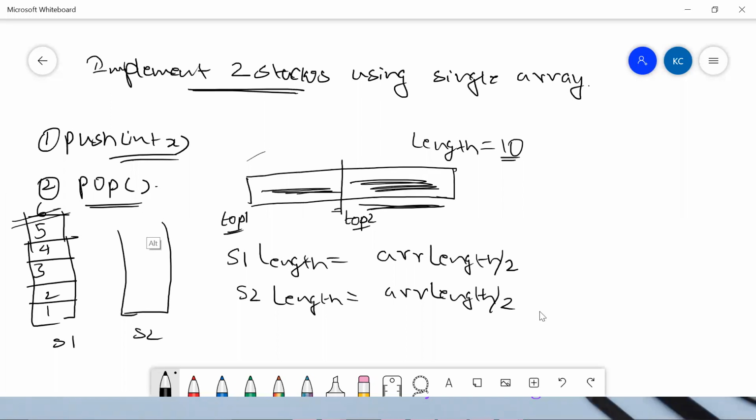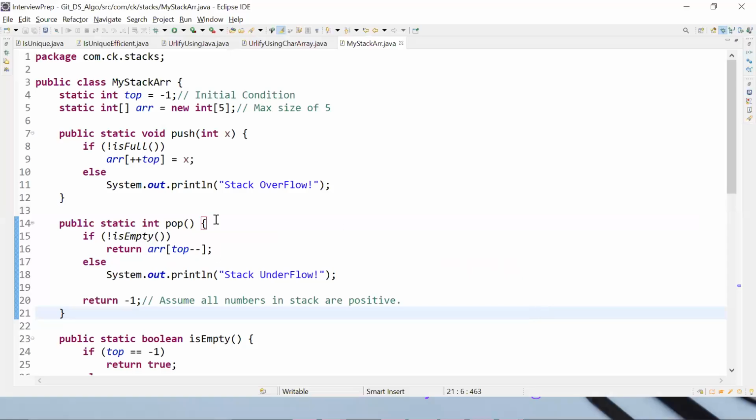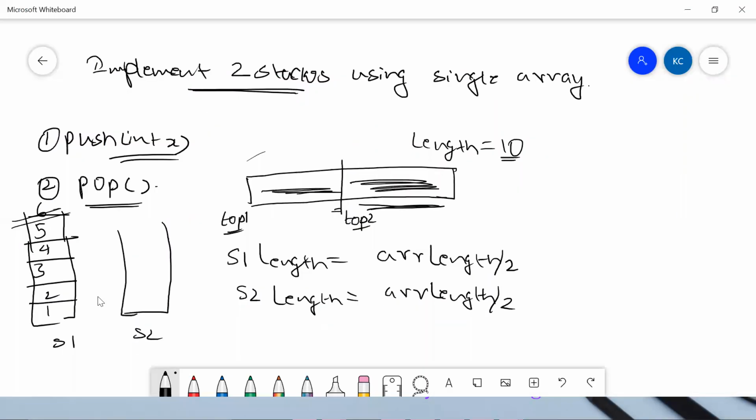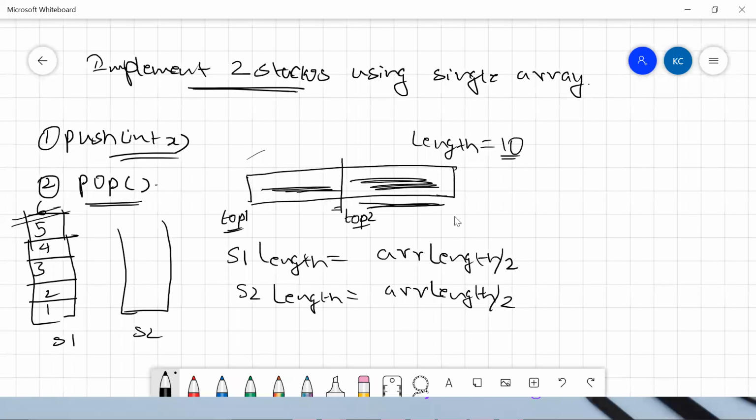What is our overflow condition? This is our overflow condition. So what is that? Stack overflow condition. Because of this condition we were not able to implement the same thing over here. So that is why we need to modify our approach. We need to think about it in a different way.